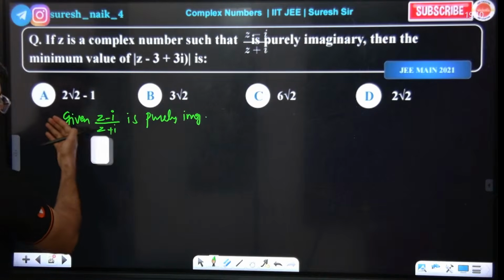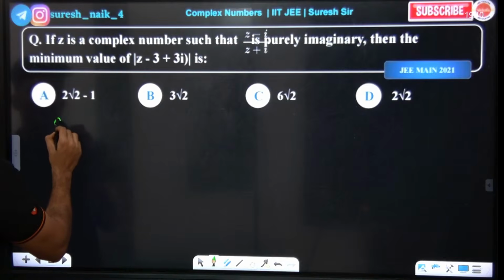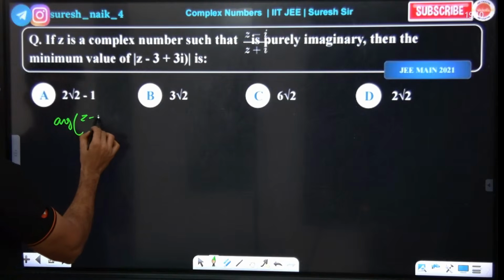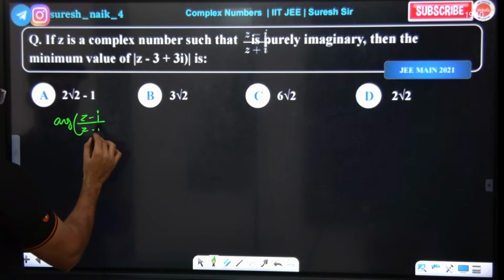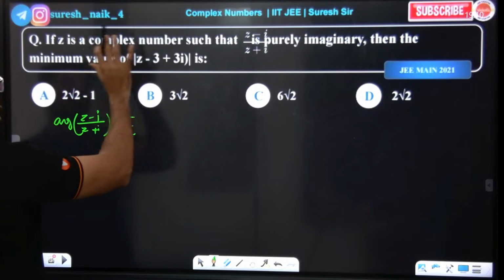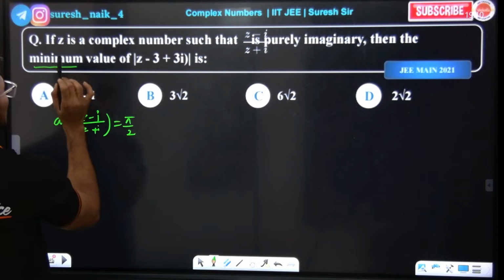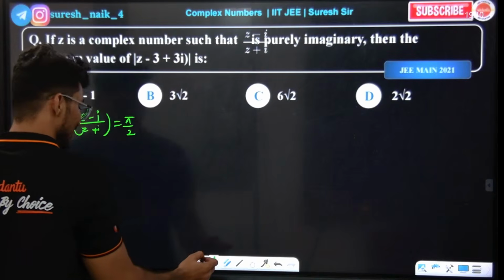Simple, right? It's purely imaginary, which means the argument is 90 degrees. What does argument 90 mean? Argument of (z minus i) by (z plus i) is equal to 90. So z is a complex number such that this is purely imaginary, and they are asking for the minimum value. Now look at the minimum value they have asked for.